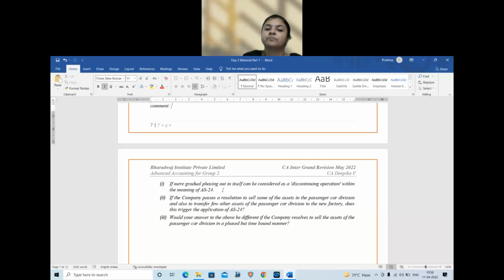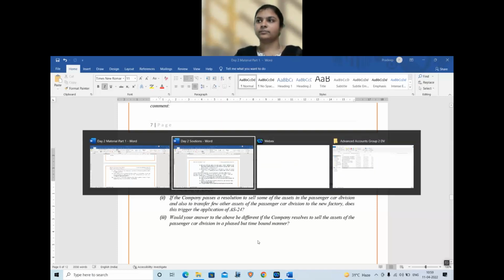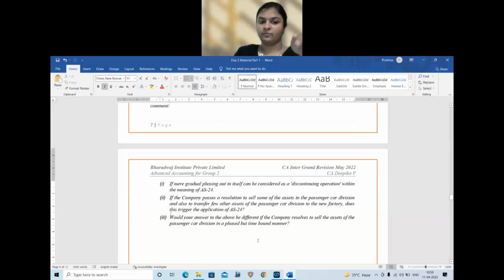Third, would your answer be different if the company resolves to sell all of the assets of the passenger car division in a phased but time bound manner? So when they say phased and time bound manner, there is a plan. Correct? When you have a plan, you have a time limit, you have a target. Therefore, it can be classified under discontinuing operation. So the passenger car division will come under AS 24, discontinuing operation.